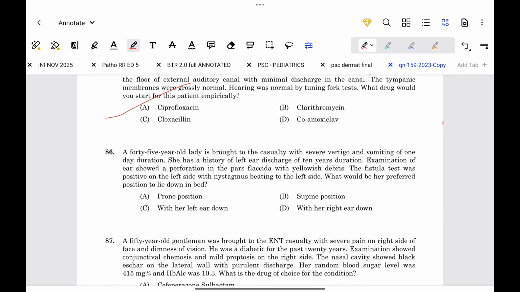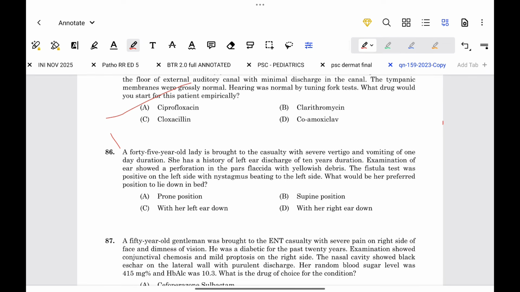A 45-year-old lady is brought to the casualty with severe vertigo and vomiting of 1 day duration. She has a history of left ear discharge of 10-year duration. Examination of the ear showed a perforation in the pars flaccida with yellowish debris. The fistula test was positive on the left side with nystagmus beating to the left side. What would be her preferred position to lie down in bed?